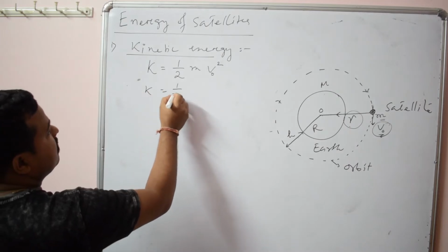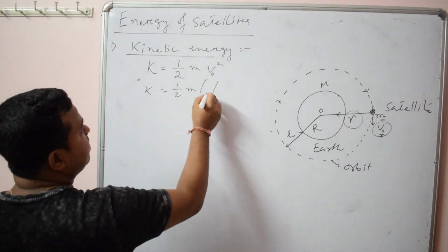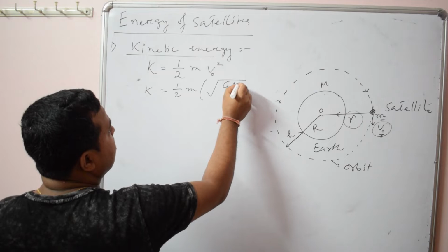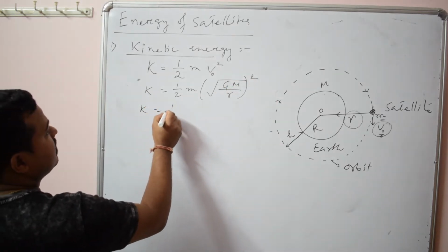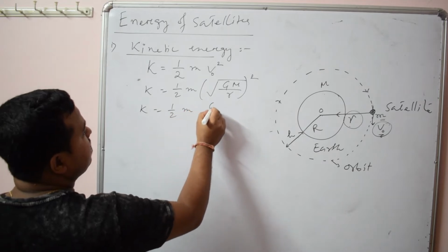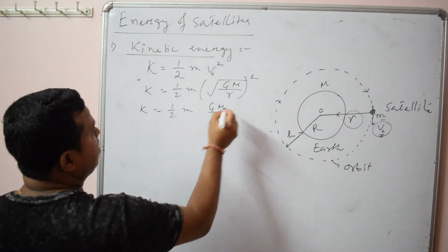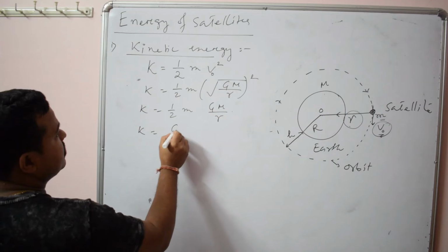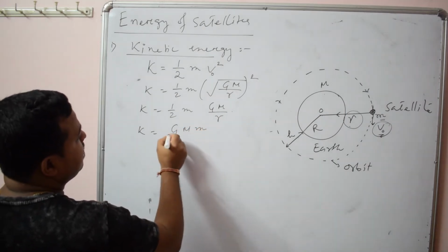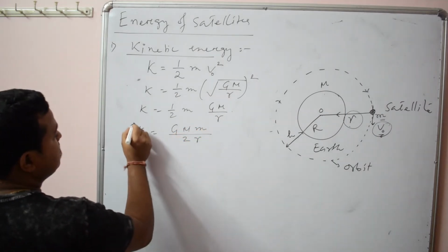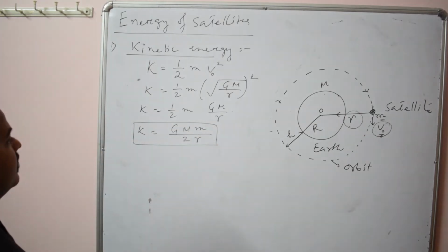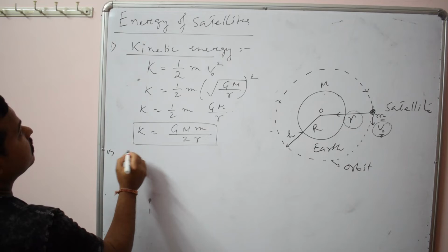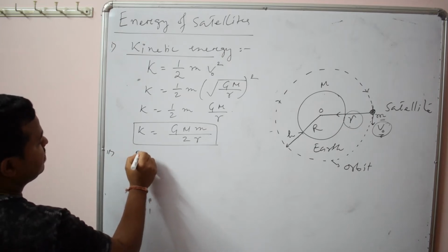So just put the value of v0 here. I have already given you root over GM by r, whole square. So it will be half m GM by r, or GMm by 2r. So this is the relation for our kinetic energy. This you have to remember. Then you find potential energy.